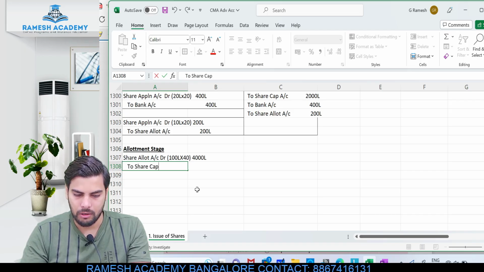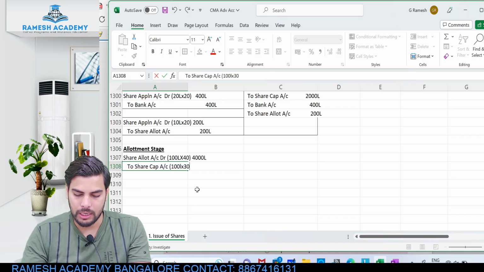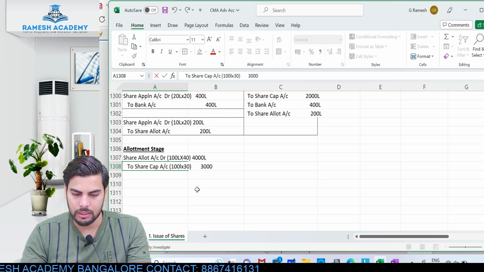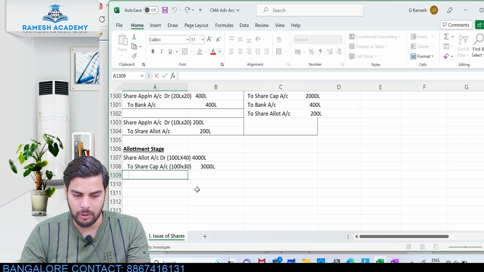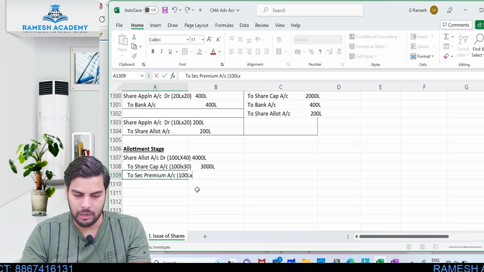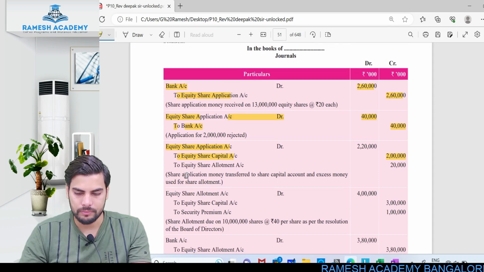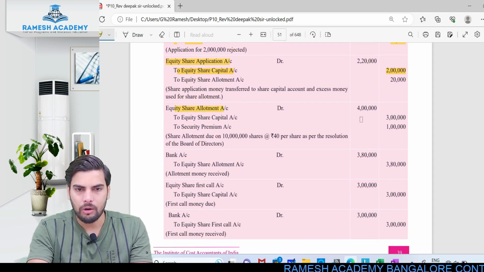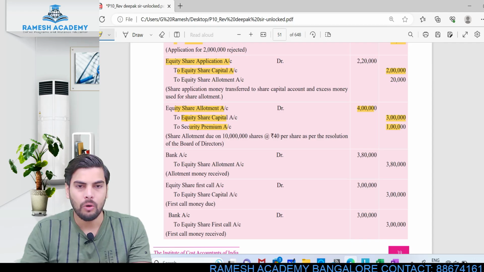to share capital account. Out of this 40, 30 rupees pertains to share capital, so 3000 lakh will be transferred to share capital, and the 10 rupees pertains to securities premium. So that has to be transferred to securities premium account, again 100 lakh into 10 rupees, this would be 1000 lakh. This would be the due entry. Just check out the entry in your book. Do you find the same? Share allotment account debit 4000 lakh to equity share capital 3000 lakh, to securities premium 1000 lakh.